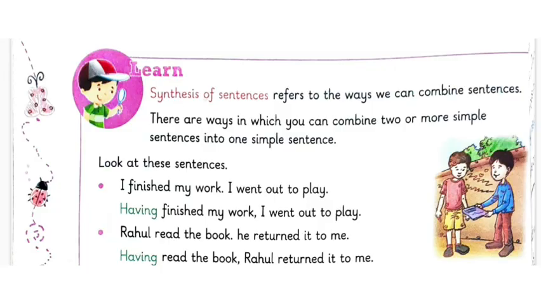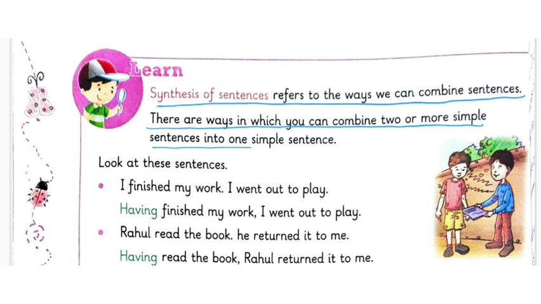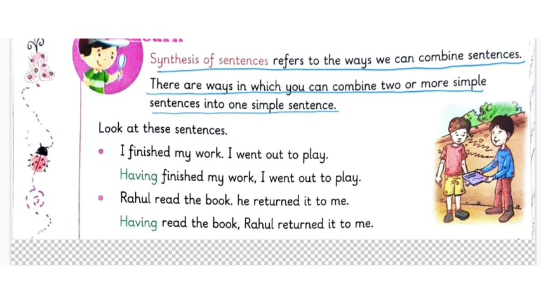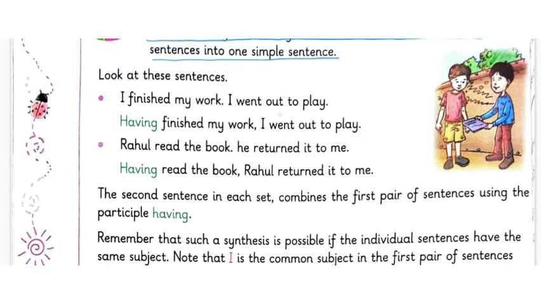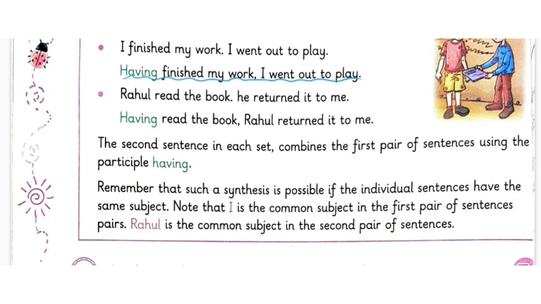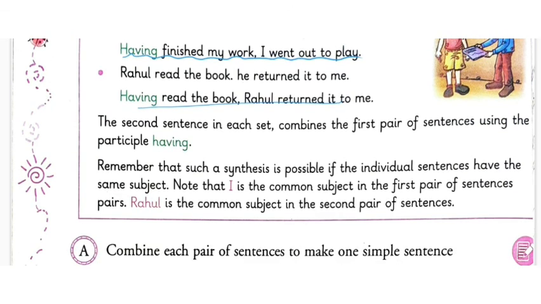Now what is written here: synthesis of sentences refers to the ways we can combine sentences. There are ways in which you can combine two or more simple sentences into one simple sentence. Look at these sentences. I finished my work, I went out to play. Having finished my work, I went out to play. This is a simple sentence. Rahul read the book, he returned it to me. Having read the book, Rahul returned it to me. This is also simple. The second sentence in each set combined the first pair of sentences using the participle having.